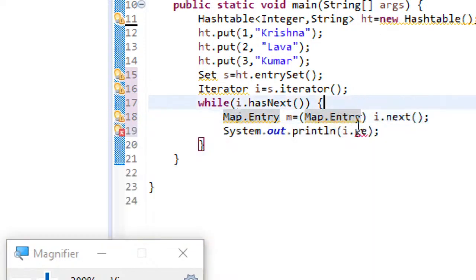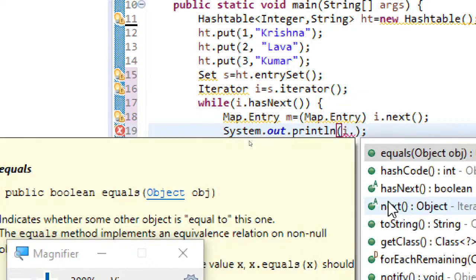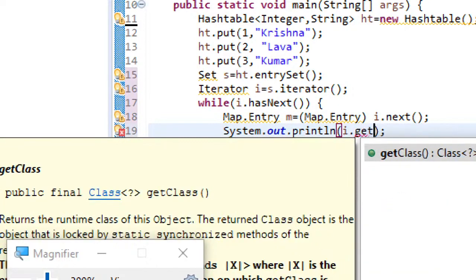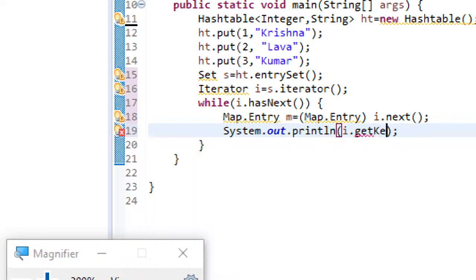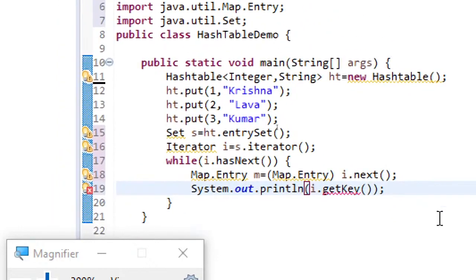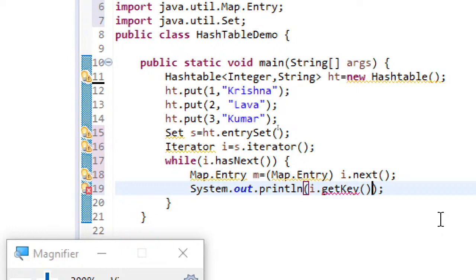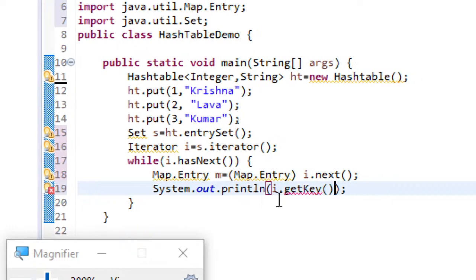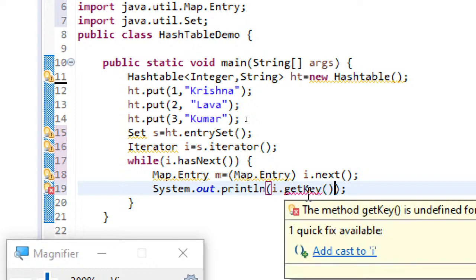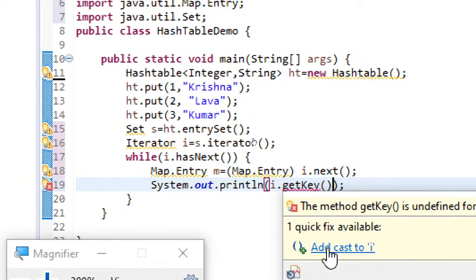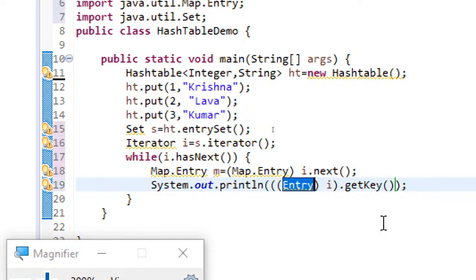If I use map entry, then this must provide me i dot get key. Okay, by performing casting, it's coming there.